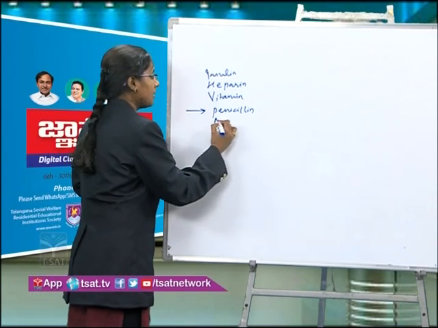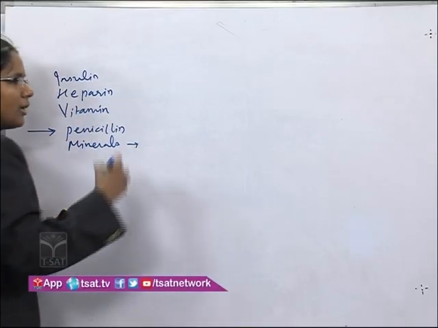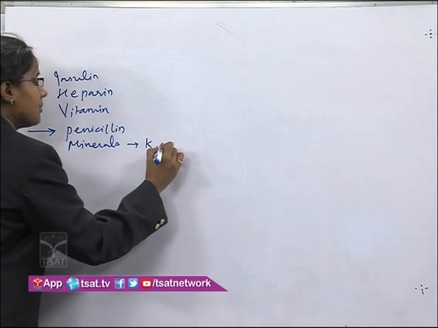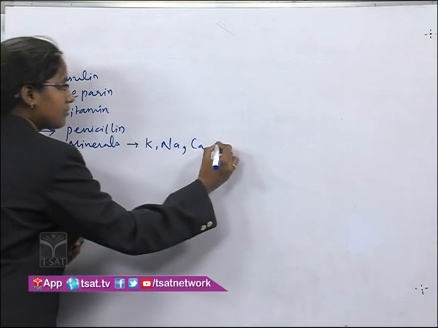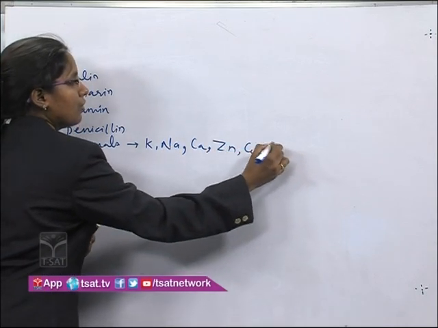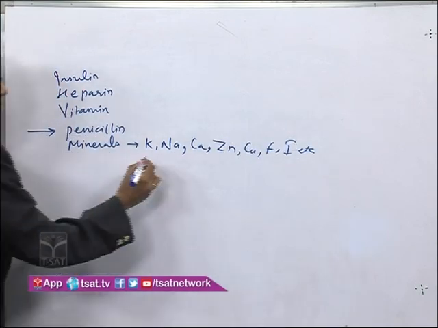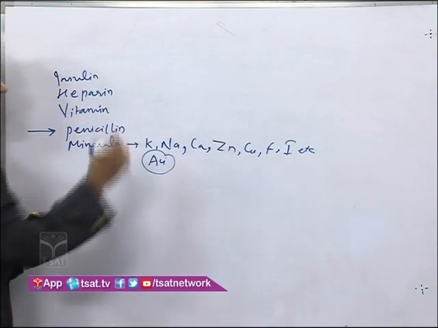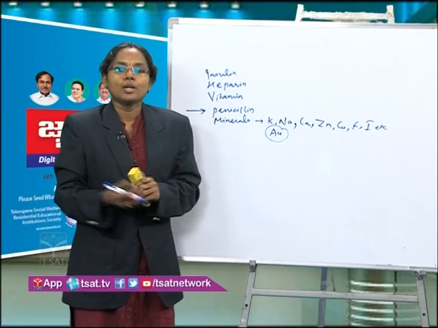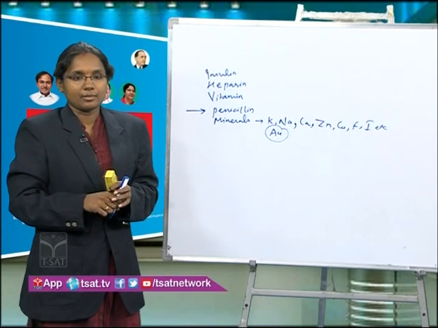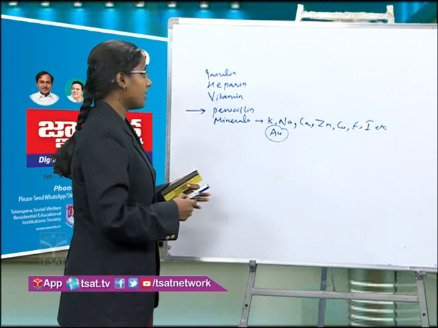And then minerals, the body needs potassium, sodium, calcium and zinc, copper, fluoride and iodine, etc. And even gold also, gold based complexes are used in rheumatoid arthritis, which is a chronic inflammation disease, right? Where you get joint pains in rheumatoid arthritis.